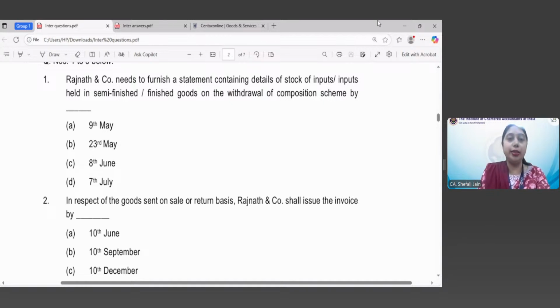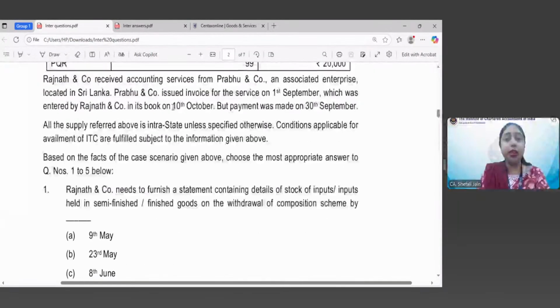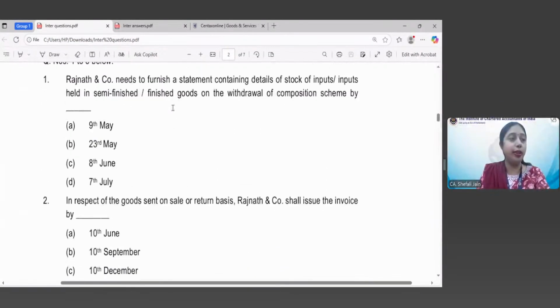So, a quick answer from all the students who are there with us. That will help you in retaining the concept also. Even if you are wrong, you can give the answer. But tell me, by what time does the statement need to be furnished? Let me once again go to the provisions. You just go through the statement, and then I will once again go to the information given in the question. We need to know the date by which Rajnath and Company needs to furnish a statement containing the details of stock.